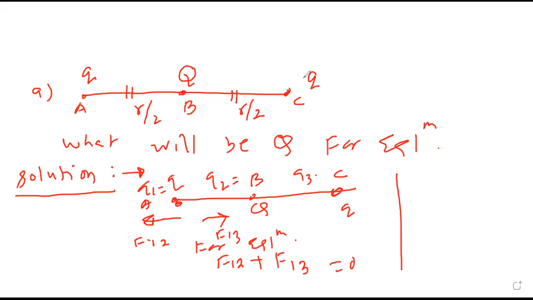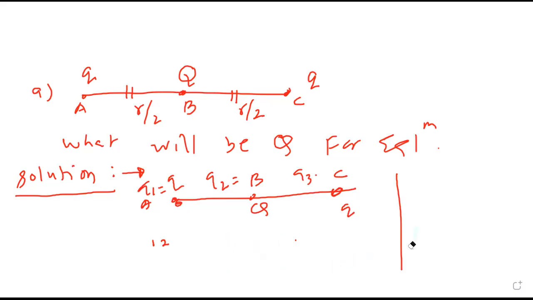See, the system is in equilibrium, so at every point net force is 0, no? Yes. So the force acting on the first charge due to the second plus the force acting on the first charge due to the third, total should be 0, no? Yes, sir. So this means the force on the first charge should be minus of the force on the third charge.